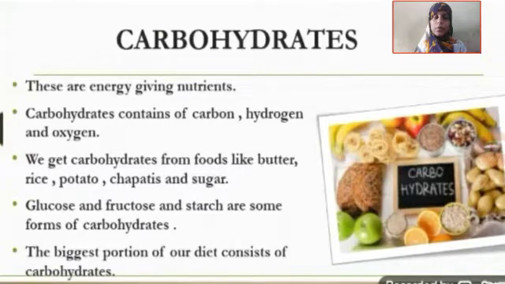They form the biggest portion of our diet, and they are the ones that provide us with the energy. But you need to consume carbohydrates in a fixed amount. Every person will have various needs regarding carbohydrates, because they are the energy giving nutrients.